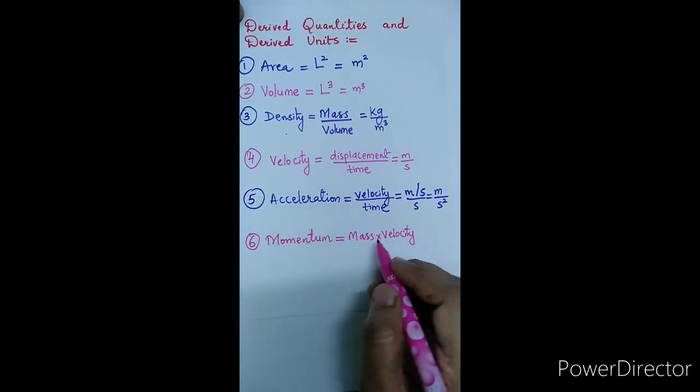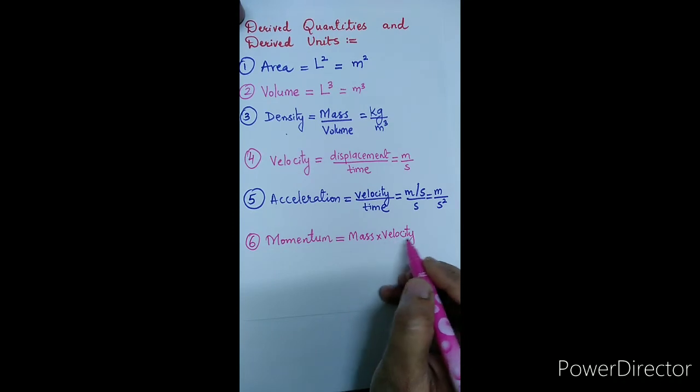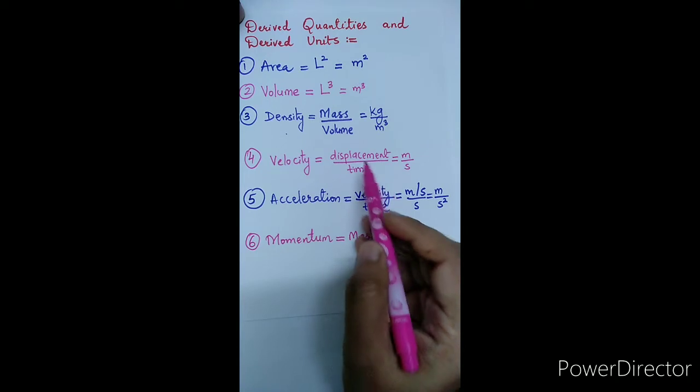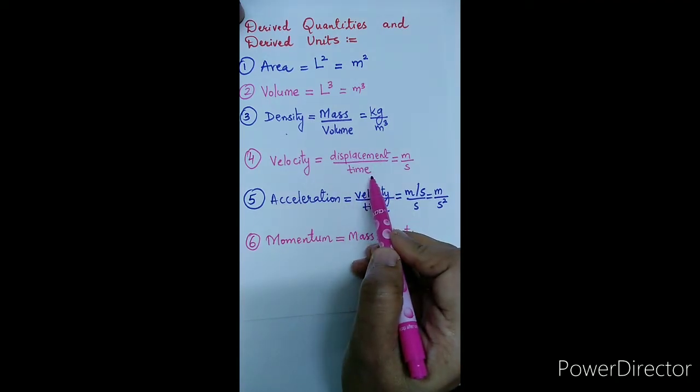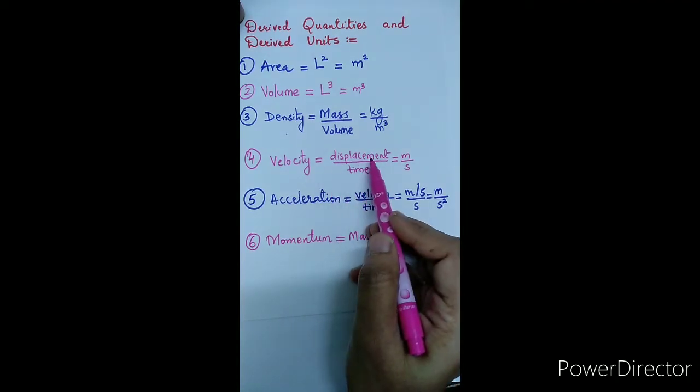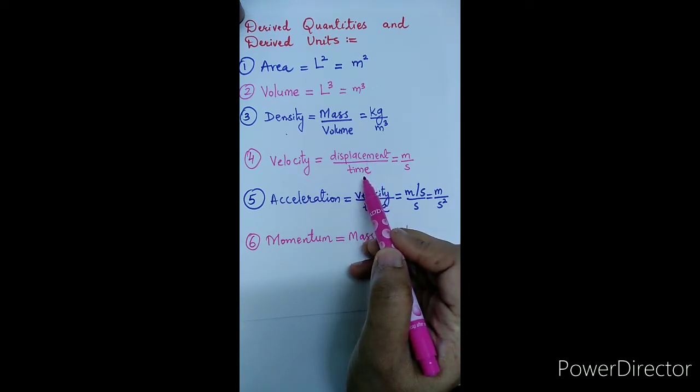As we have discussed already, velocity is a derived quantity which depends on the fundamental quantities length and time.